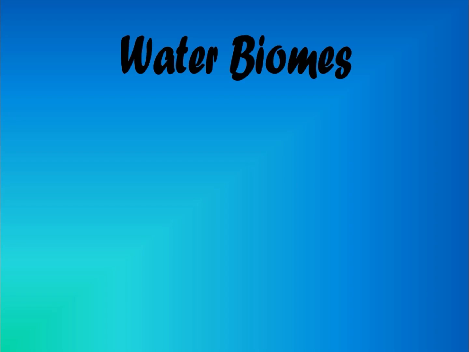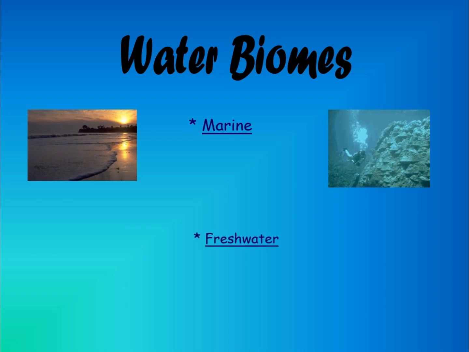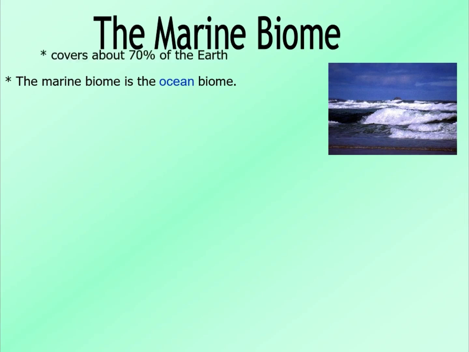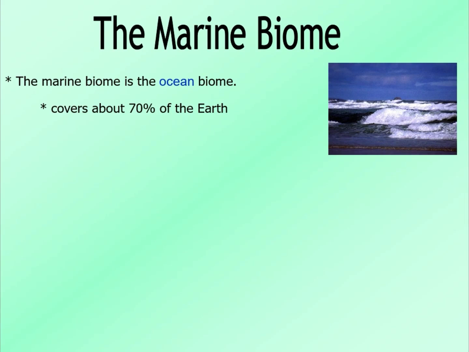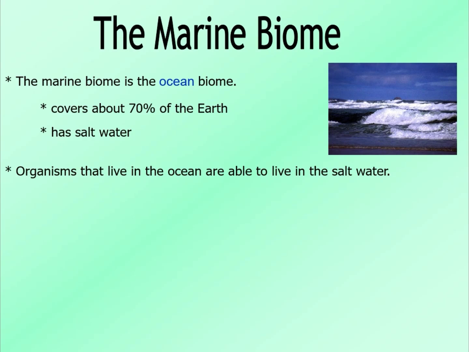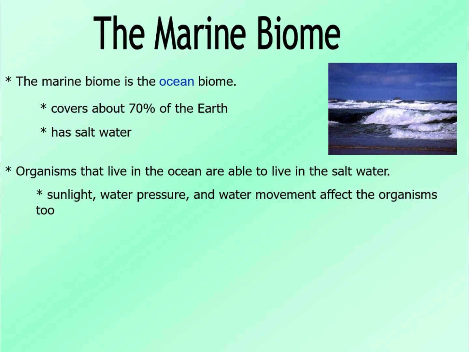And now we are going to discuss water biomes. We have to know that there are two types of water biomes, marine and freshwater. About the marine biome, we can say that the marine biome is the ocean biome, and it covers about 70% of the earth. The water in oceans is salty, as we know, and organisms that live in the ocean are able to live in salt water, obviously, but they have to tolerate some other conditions as well, like sunlight, water pressure, and water movement.